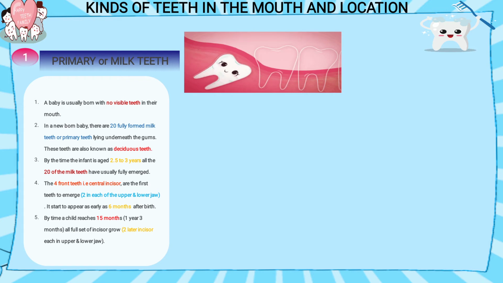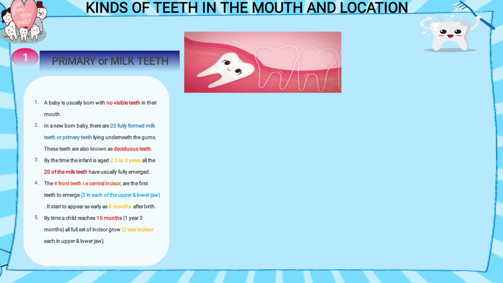By the time the infant is 2 to 3 years old, when the child reaches 2.5 to 3 years, all 20 milk teeth have usually fully emerged. All the 20 teeth come out from the gums one by one, and when the baby is 3 years, all 20 teeth will have grown.